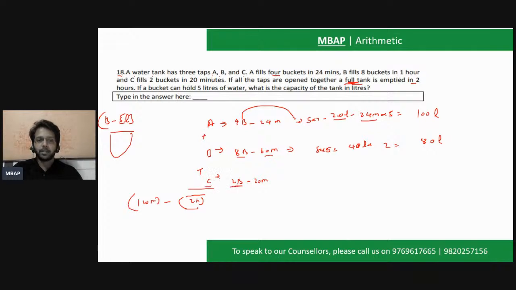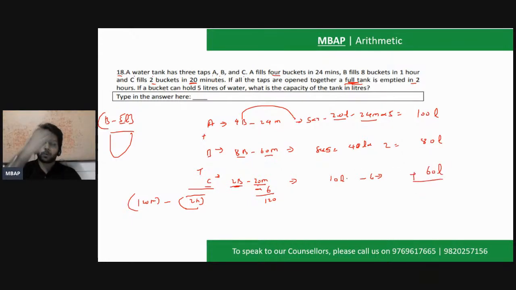Similarly, C fills only 2 buckets. Each bucket is how much? 5. So each bucket is 5. So this is going to be 2 into 5, 10. Right? So 2 buckets in 20 minutes has been told to you. So 2 into 5 will give you 10 liters, so 10 liters in 20 minutes. So 20 into 6, if you do it, you will get 120. So in 6 times, the value would become 60 liters. So this is what C will fill.